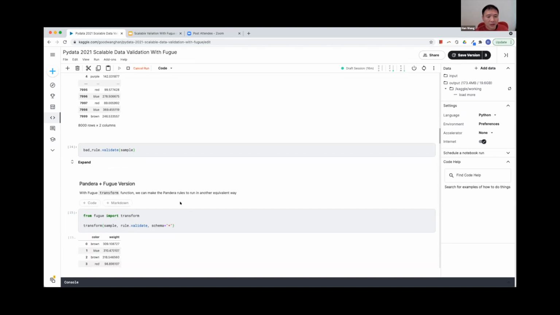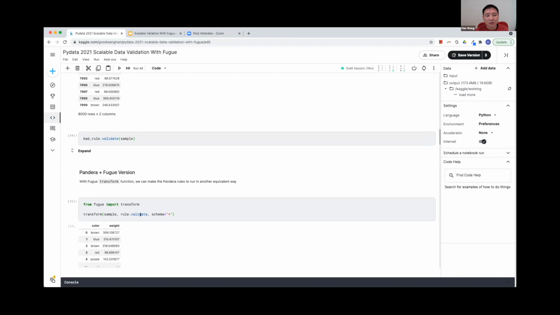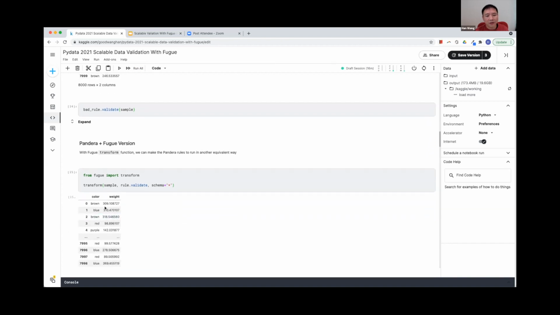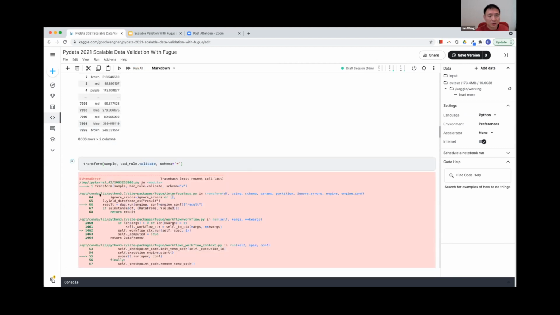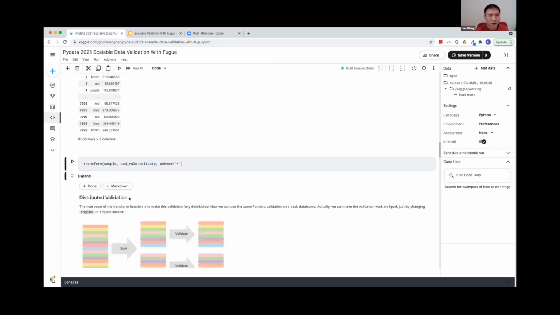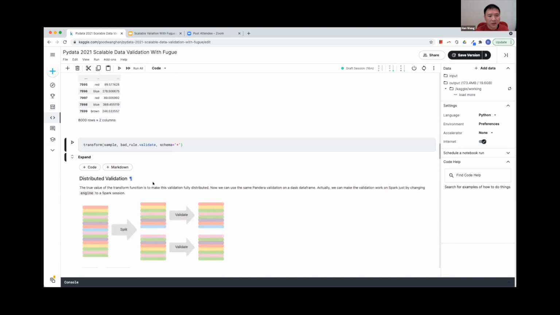Let's run this. Actually, this is just a rewrite of rule.validate sample, so it should have the same behavior as before. Let's also test this on the other rule. As expected, we will see this schema error. But the true value of the transform function is that now this data frame no longer needs to be a pandas data frame. It can be a Dask data frame, a Spark data frame, or any data frame that Fugue supports. And you can also specify the execution engine to tell the system where to run this validation.